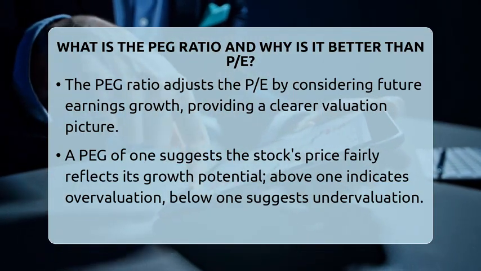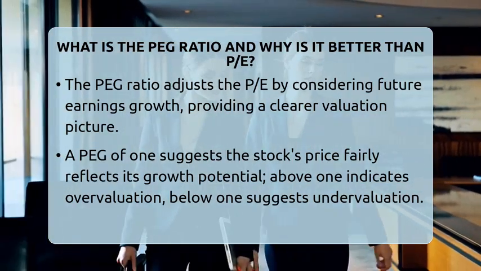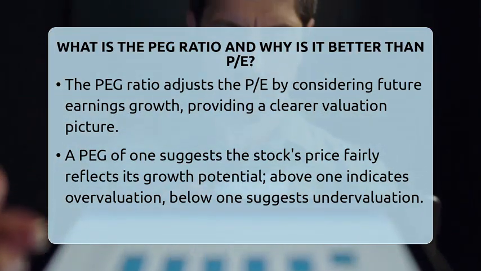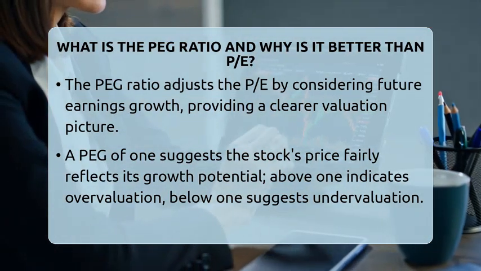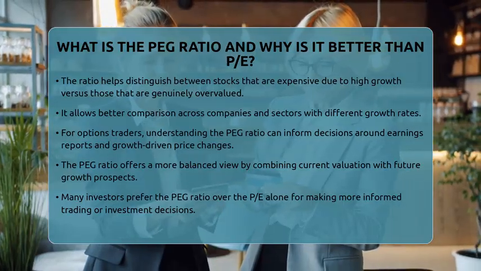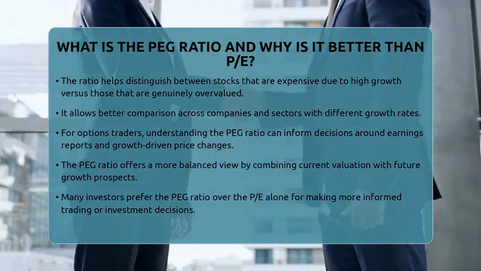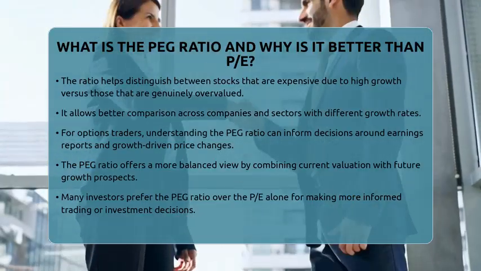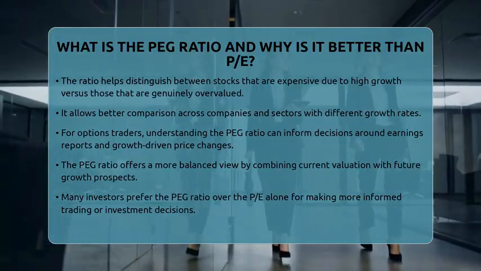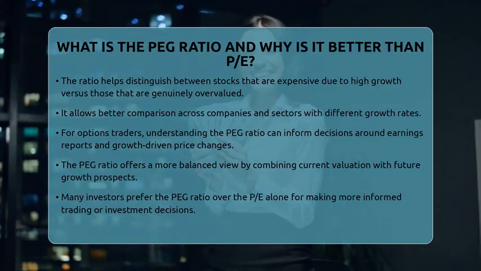From a market analysis and strategic trading perspective, the PEG ratio helps investors and traders distinguish between stocks that look expensive because of high growth expectations versus those that are genuinely overvalued. It allows for better comparison across different companies and sectors with varying growth rates. For options traders, understanding the PEG ratio can guide decisions around earnings announcements or growth-driven price movements, reducing the risk of misjudging a stock's value based solely on current earnings.